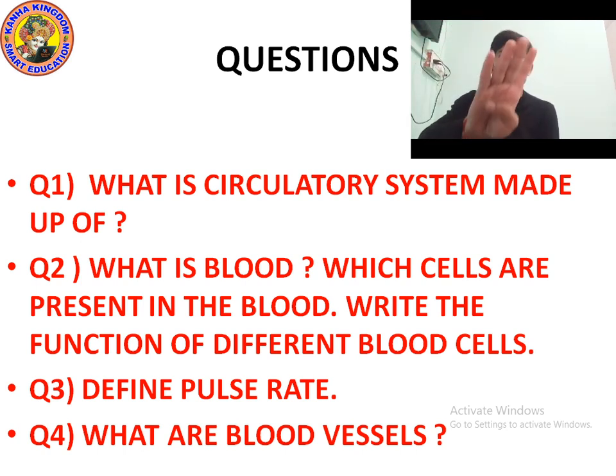Question number four: what are blood vessels? Blood vessels are thin tubes that transport the blood, and blood helps to transport digested food, oxygen and remove the waste. There are two types of blood vessels: arteries and veins. Arteries carry oxygen-rich blood from the heart to all parts, and veins carry carbon dioxide-rich blood. Arteries have thick elastic walls in comparison to veins.